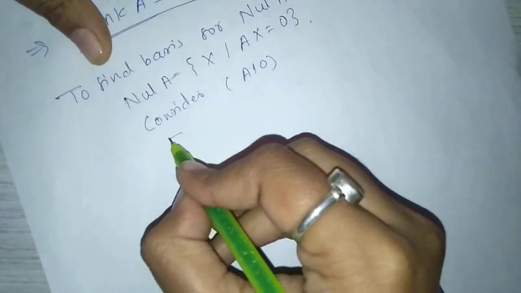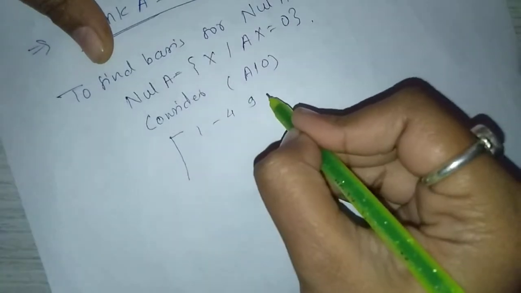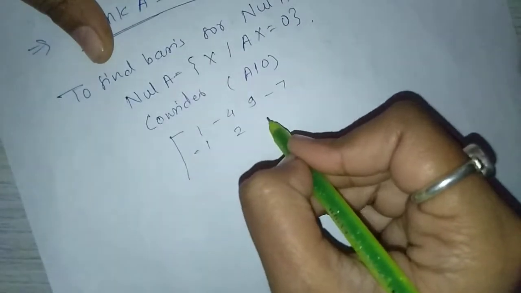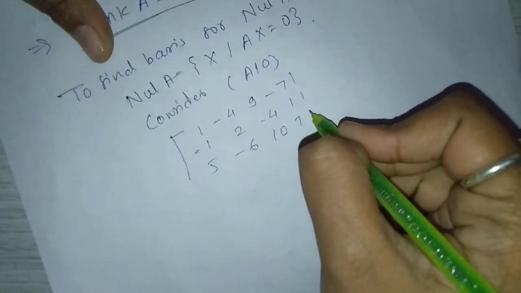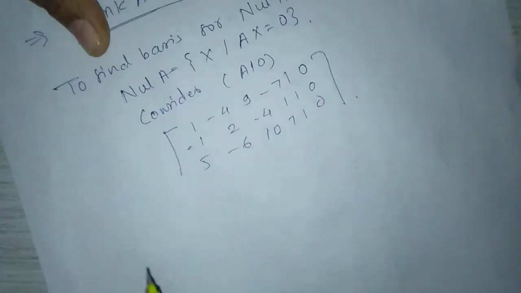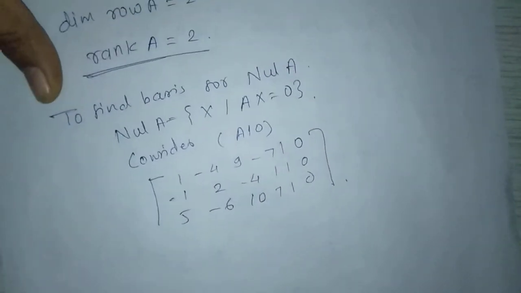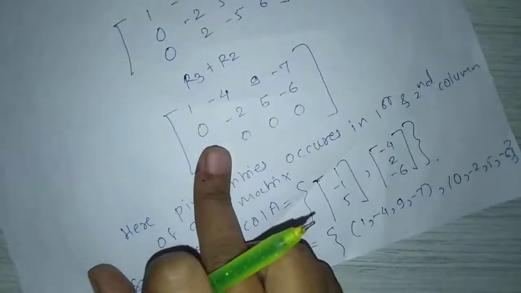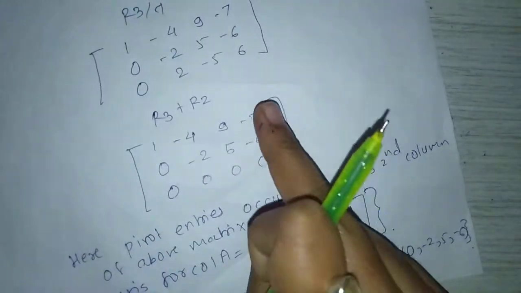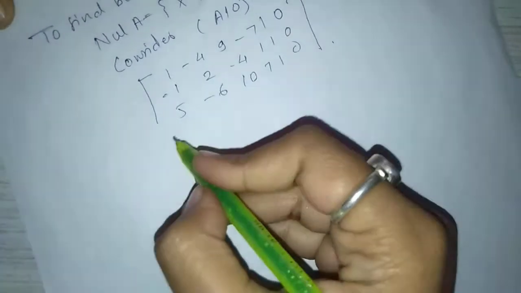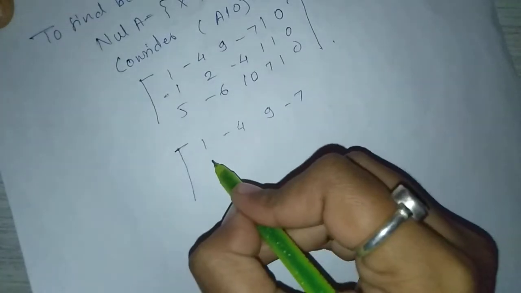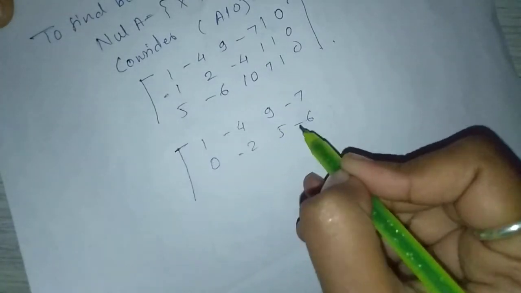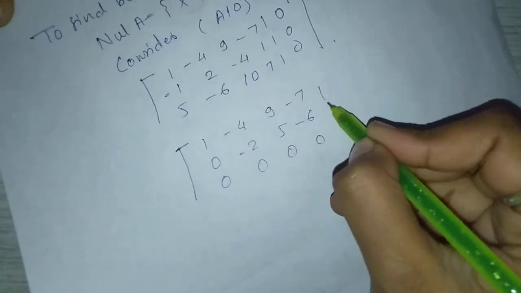We get 1, -4, 9, -7, -1, 2, -4, 1, 5, -6, 10, 7 with a 0 column, and convert it to row echelon form. We get the same matrix, and only add a 0 column here. We get 1, -4, 9, -7, 0, -2, 5, -6, 0, 0, 0, 0.